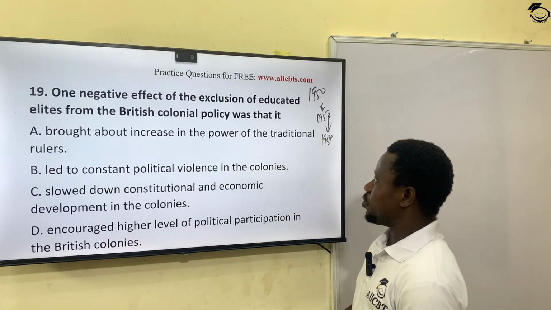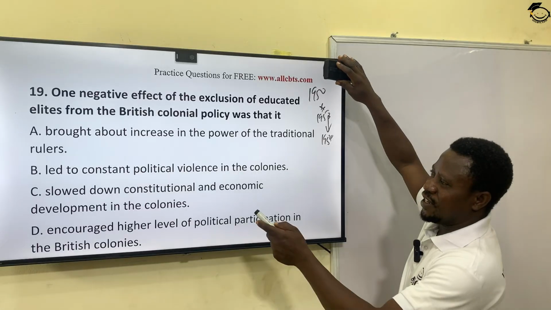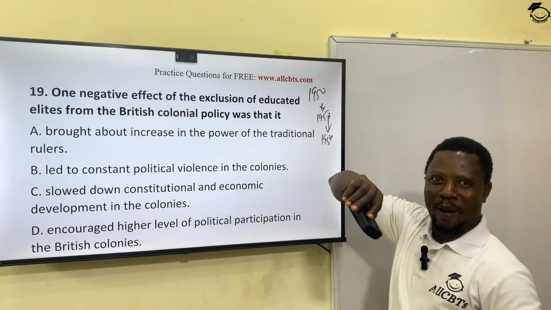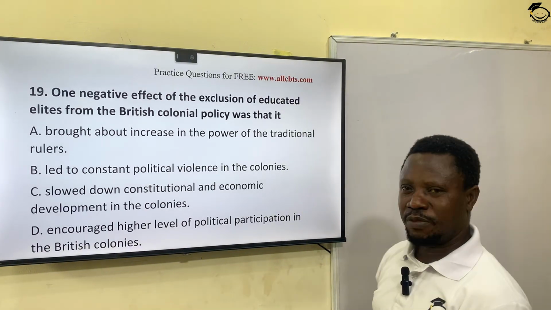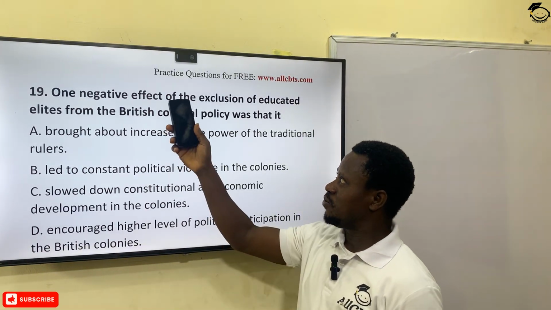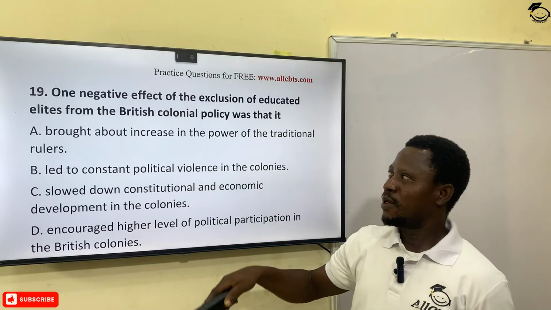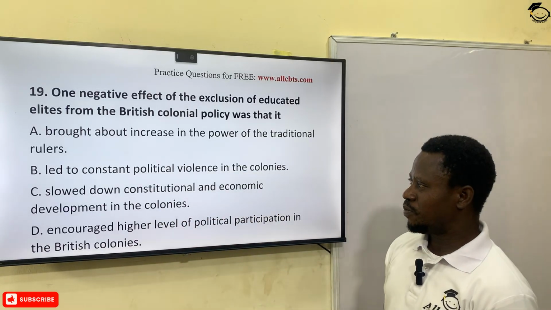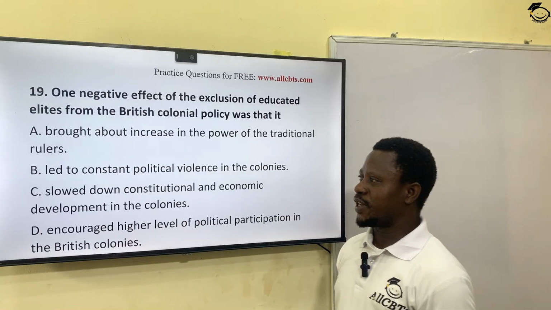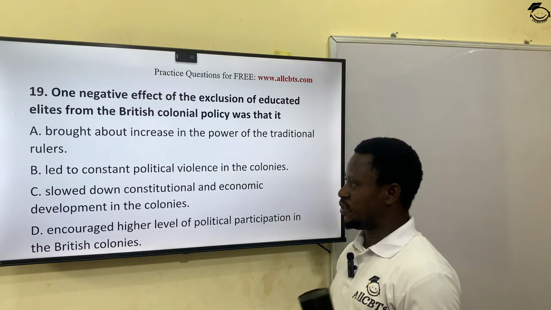Okay? So it was the involvement of these educated elites that sparked off the beginning of constitutional and economic development. So a negative effect of excluding them was the slowdown of constitutional and economic development in the colonies. The most correct answer here is option C.